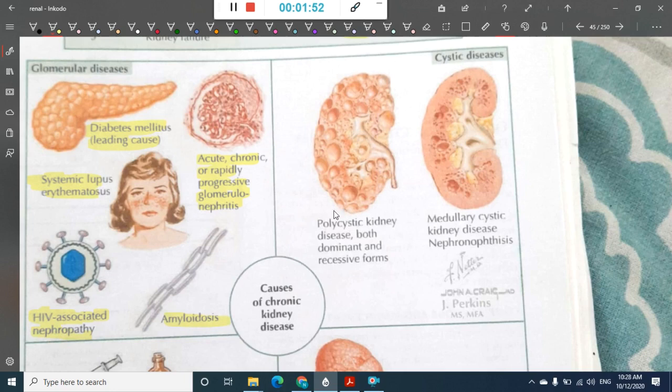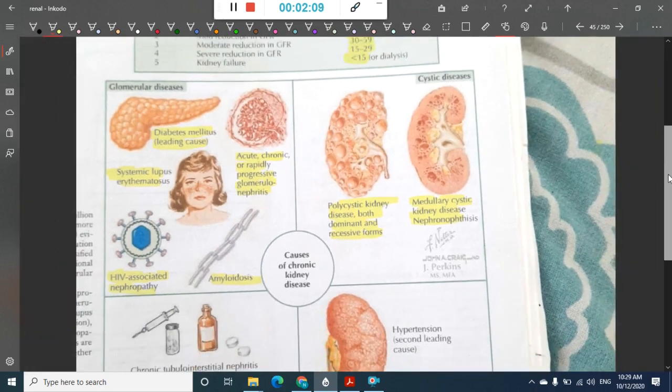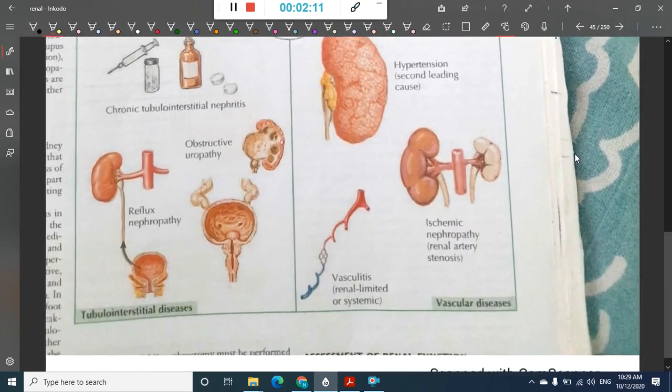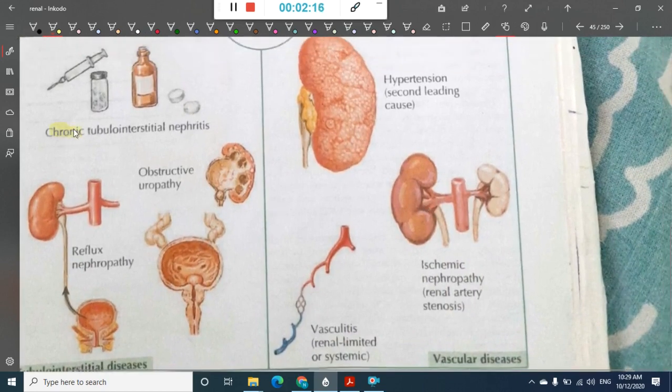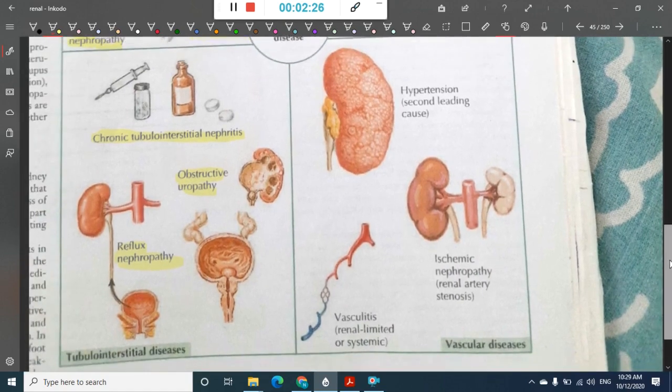Then if you see cystic diseases, we have polycystic kidney disease, which has both dominant and recessive forms, and medullary cystic kidney disease, that is nephronophthisis. All these are associated with chronic kidney disease. Then we have tubulointerstitial diseases like chronic tubulointerstitial nephritis, obstructive uropathy, reflux nephropathy. All these can lead to chronic kidney disease.